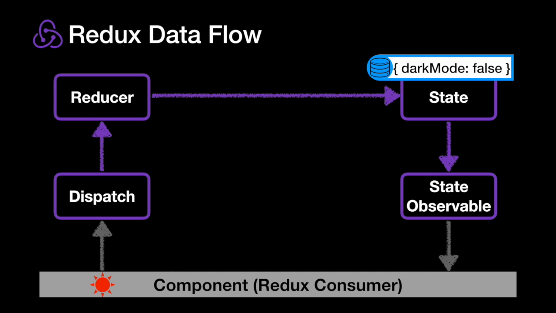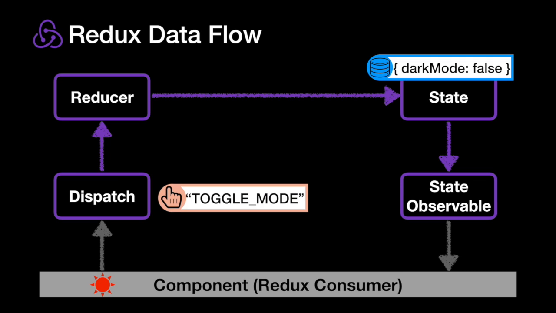All right, let's put on our Redux caps. And for those of you that might not be Redux pros, let's review some of this data flow. If I have a client consumer application down here at the bottom, it has a dark mode and a light mode. By tapping on that sun, it's going to change the state between dark mode and light mode. Now, with Redux, we don't directly manipulate the state. Instead, if I was to tap as a user on that sun, we dispatch to a Redux library an action.